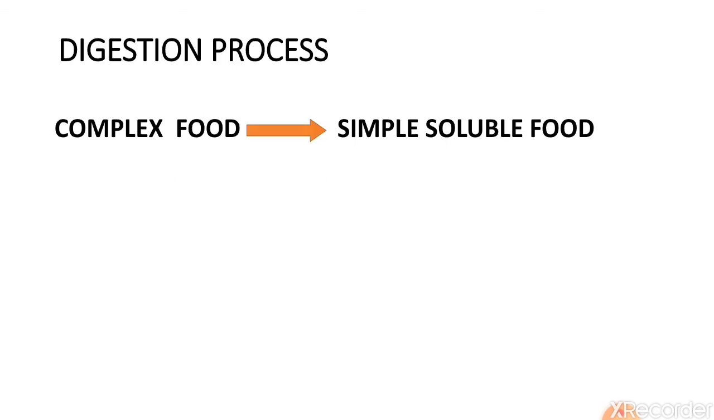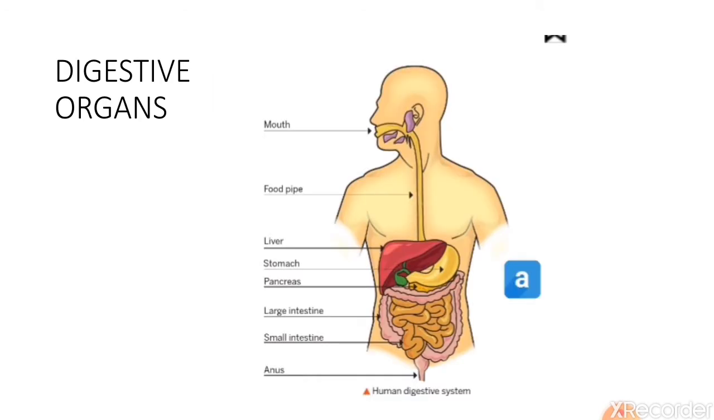Now what happens in the digestion process? The complex food that we eat gets converted into simple soluble food. Why? So that our body can absorb that food, and the body will get energy to do all the activities. So the digestion process means the conversion of complex food into simple soluble food with the help of digestive organs.